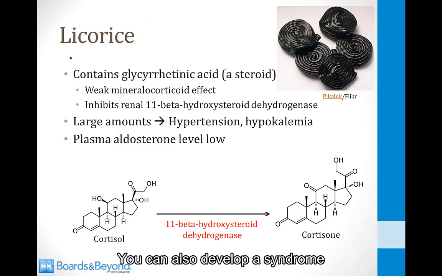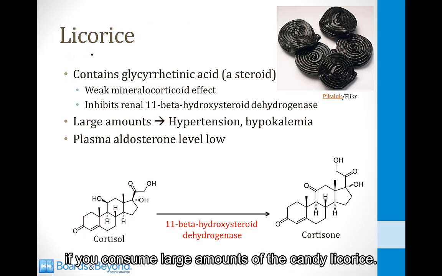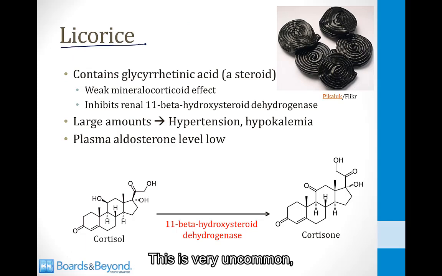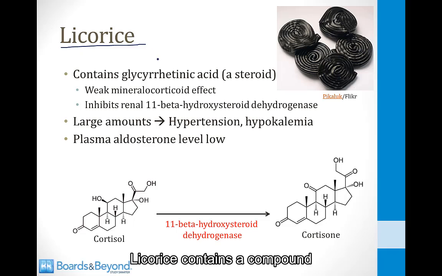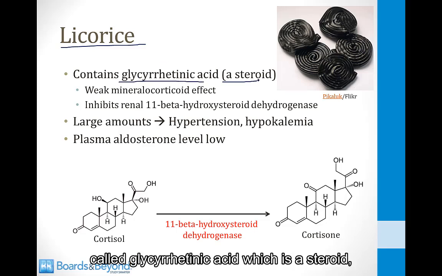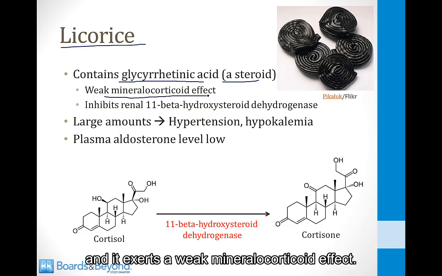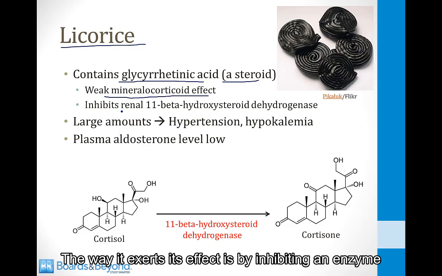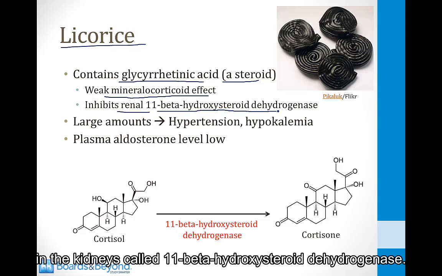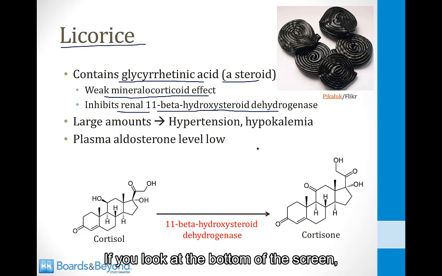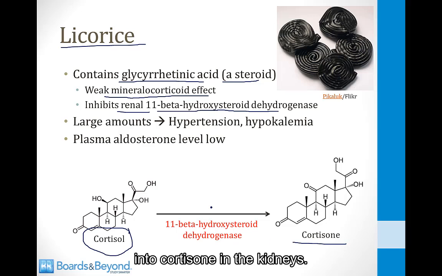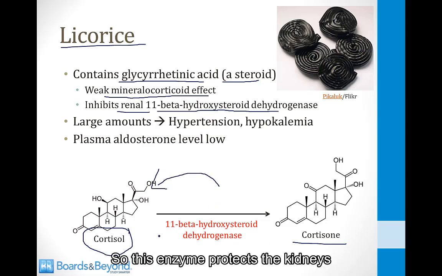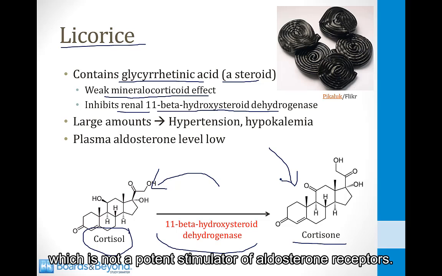You can also develop a syndrome that looks very much like hyperaldosteronism if you consume large amounts of the candy licorice. This is very uncommon, but this is the type of trivia question that your medical school professors love to ask you about. Licorice contains a compound called glycyrrhetinic acid, which is a steroid, and it exerts a weak mineralocorticoid effect. The way it exerts its effect is by inhibiting an enzyme in the kidneys called 11-beta-hydroxysteroid dehydrogenase. If you look at the bottom of the screen, 11-beta-hydroxysteroid dehydrogenase converts cortisol into cortisone in the kidneys. Cortisol can stimulate aldosterone receptors, so this enzyme protects the kidneys by converting cortisol into cortisone, which is not a potent stimulator of aldosterone receptors.